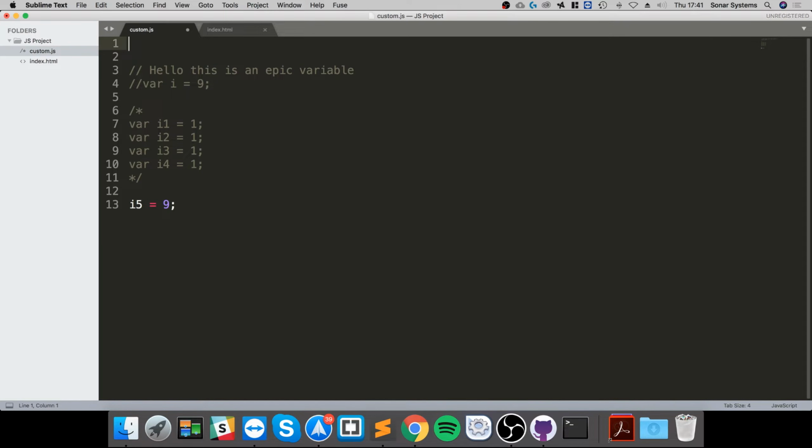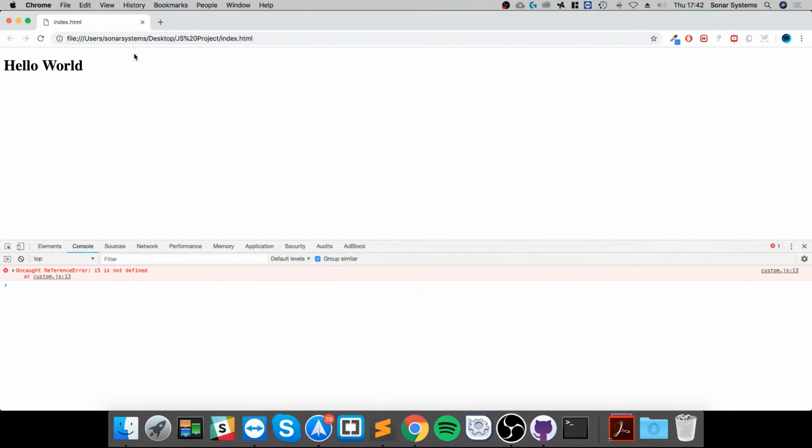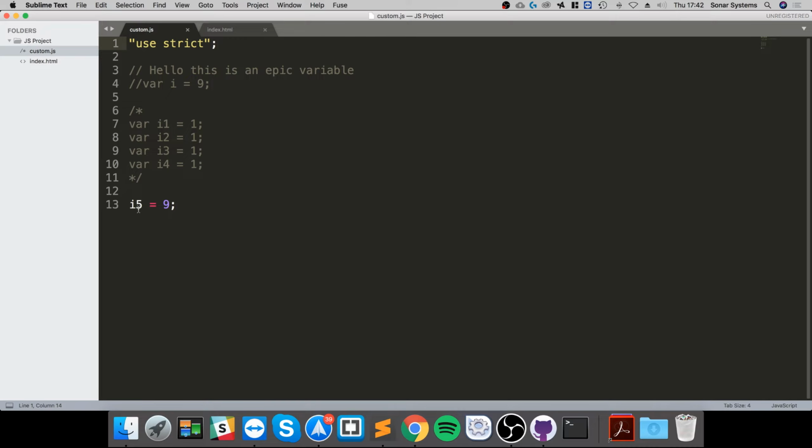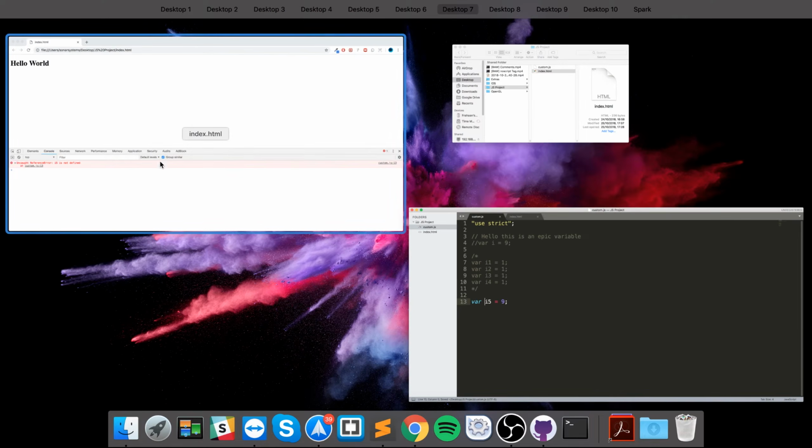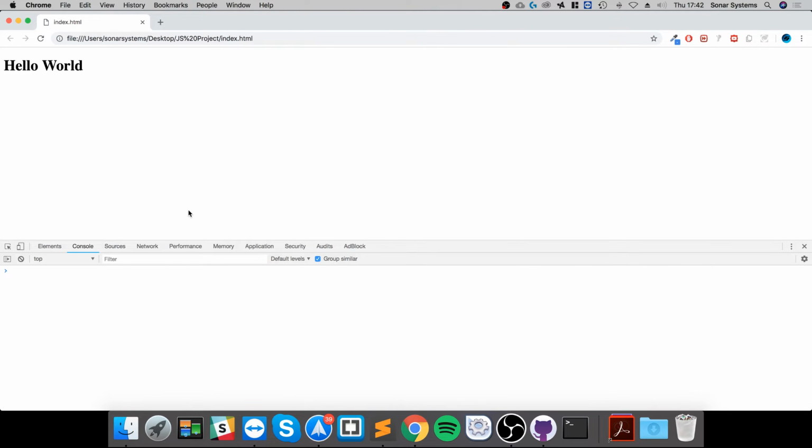If instead you put quotation marks, use strict, semicolon, save that, and reload, as you can see, it throws an uncaught reference error saying i5 is not defined. But if I go back and put var, that error now disappears. So I would say just make sure you use strict mode. You'll make sure that you are creating essentially good code.